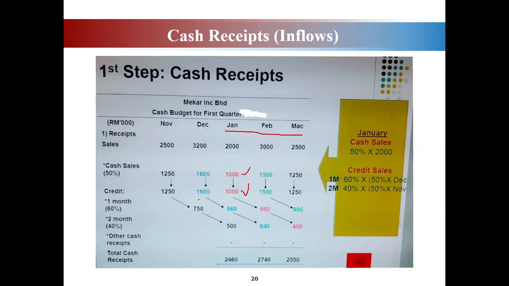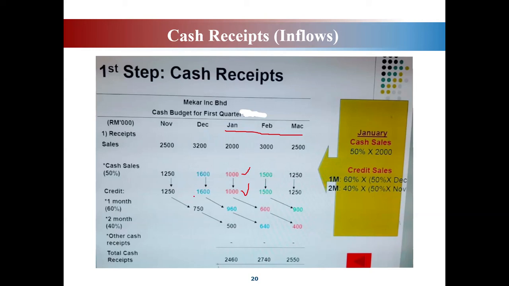Okay, again this 1,600 will be paid in 2 months time, meaning that 60% will be paid in January, and the balance will be paid in February, because in 2 months, dalam masa 2 bulan, meaning that hutang ni, credit is hutang actually, dia bayar lambat.